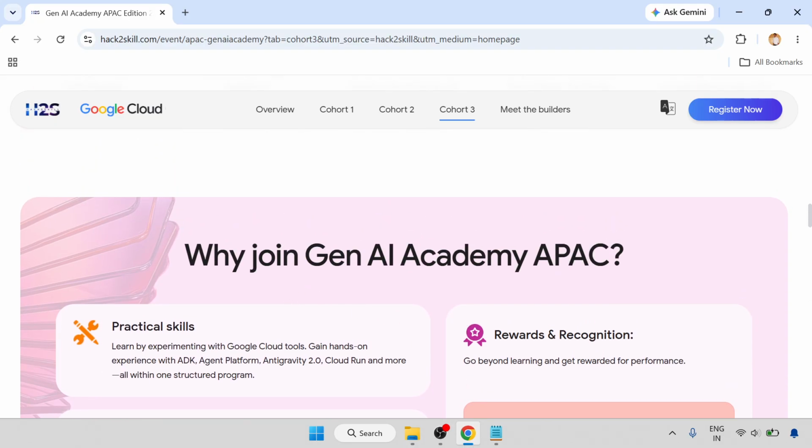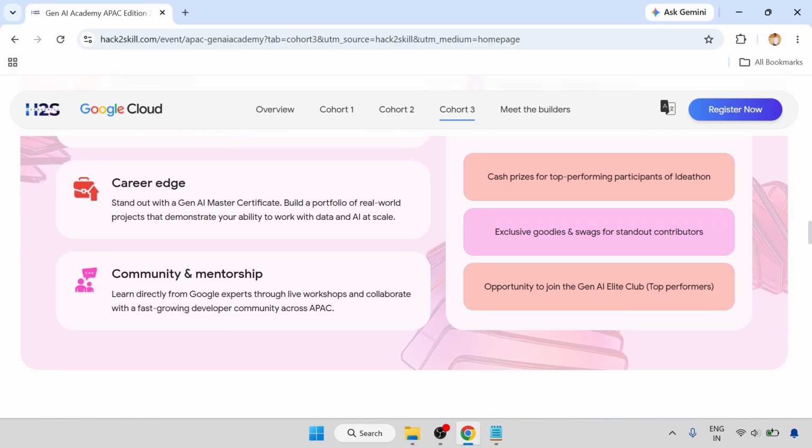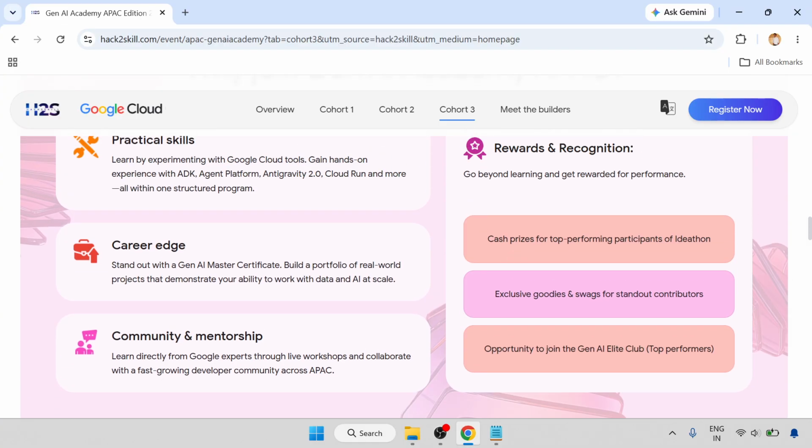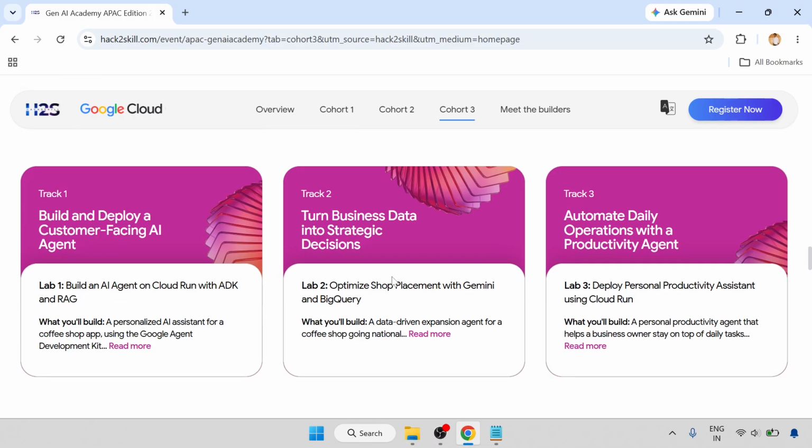So why join Gen AI Academy APAC? Practical skills, career edge, community and membership, mentorship. And rewards and recognition: go beyond the learning and get rewarded for your performance. There is a cash prize for the top-performing participants in the Ideathon, exclusive goodies and swag for standout contributors, and an opportunity to join the Gen AI Elite Club, for top performers only. There are three tracks.